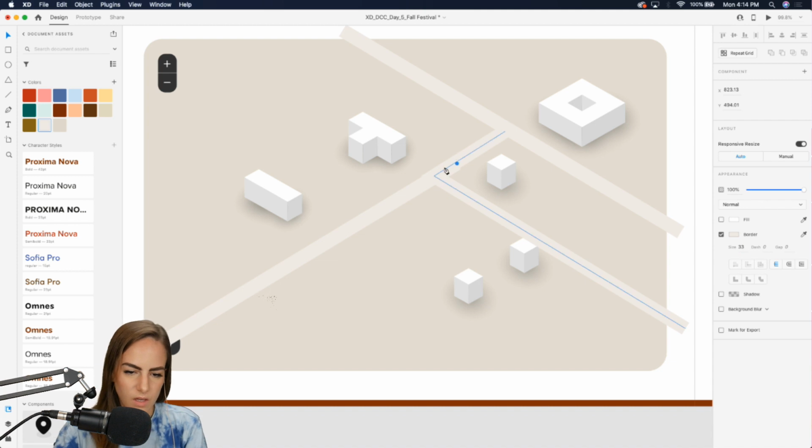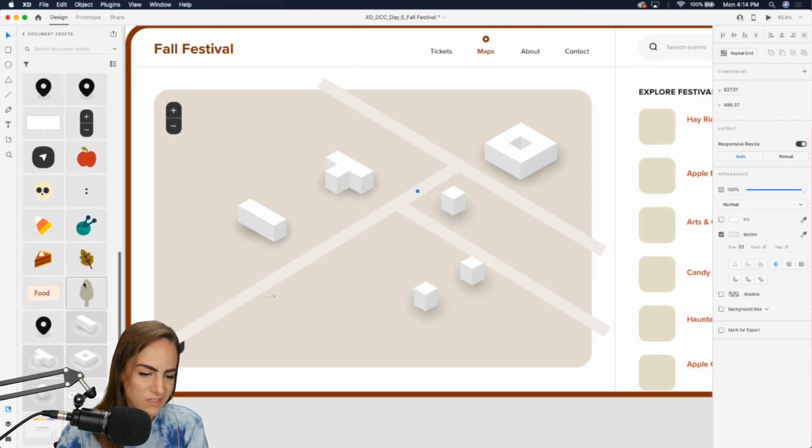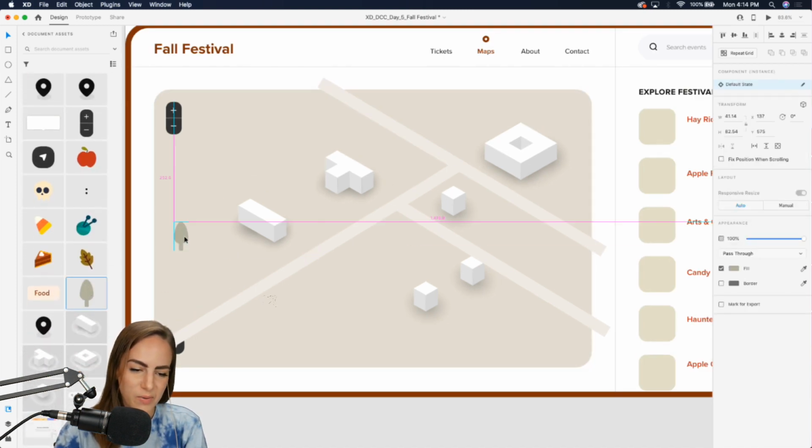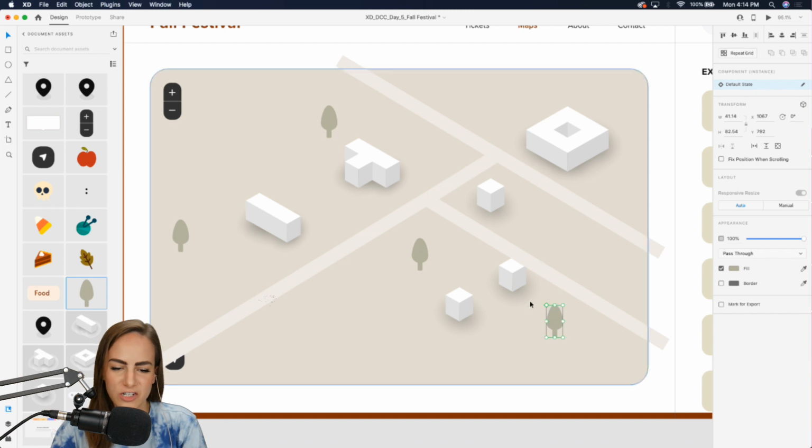And what I'm actually going to do is reuse some of the trees that we used from the last map, because why not? I'm always a fan of reusing assets and elements and illustrations if we can. So I'm just going to copy and paste a few of these around.